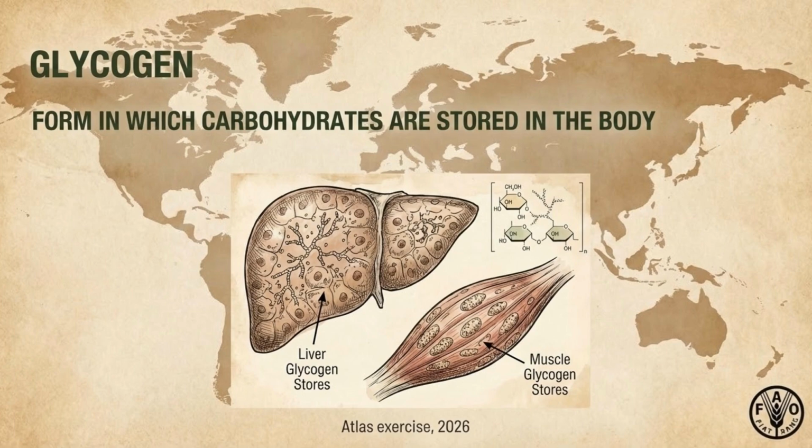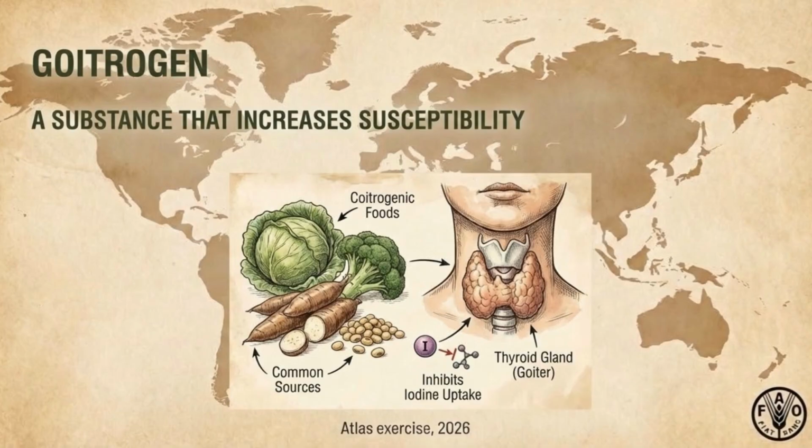Bodybuilders manipulate glycogen for muscle fullness before competitions. Each gram of glycogen stores approximately 3 grams of water. That's why carbs affect body weight quickly. Atlas Insight: carbs are not evil. Mismanagement is.